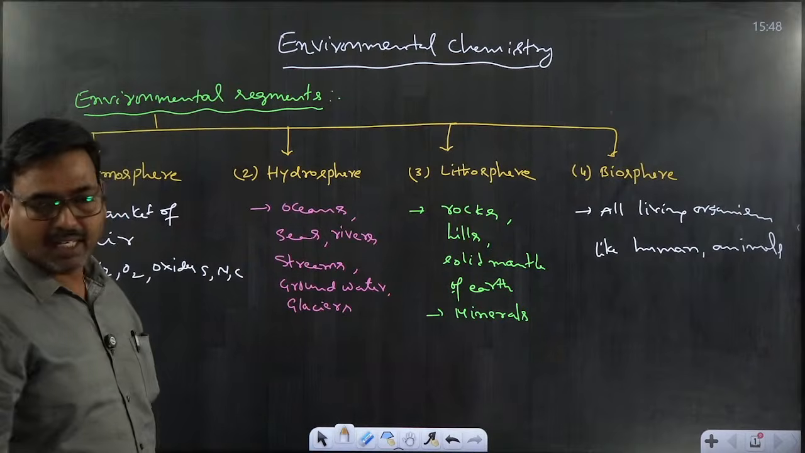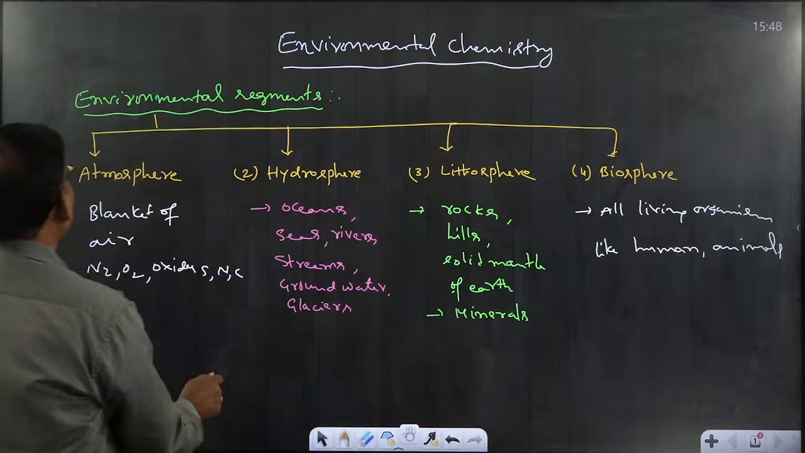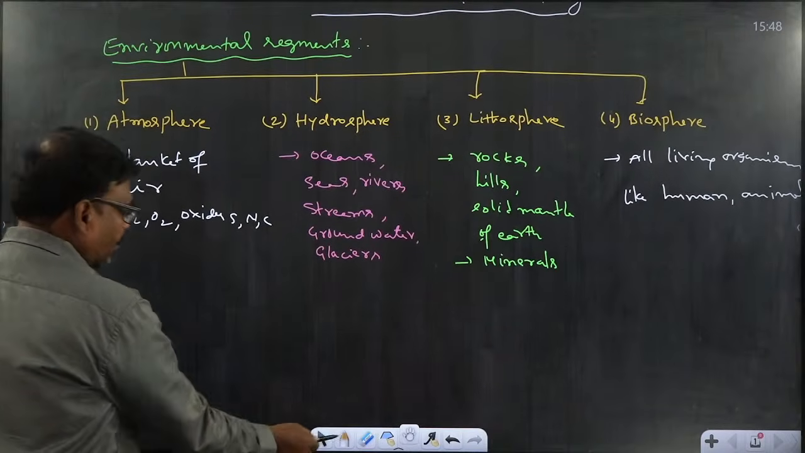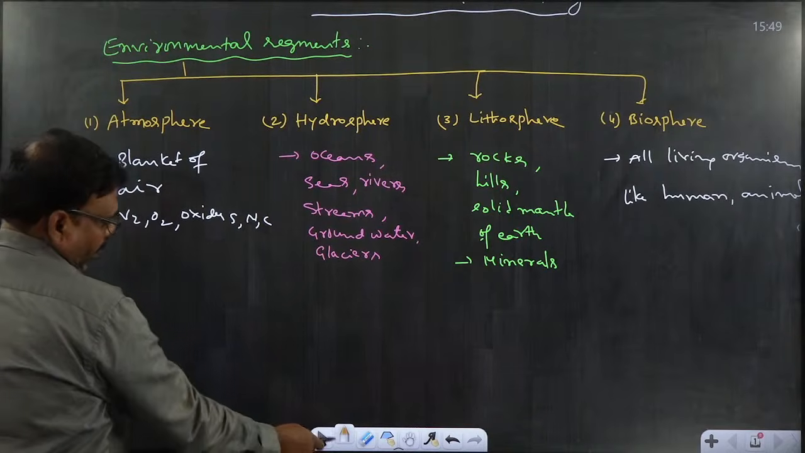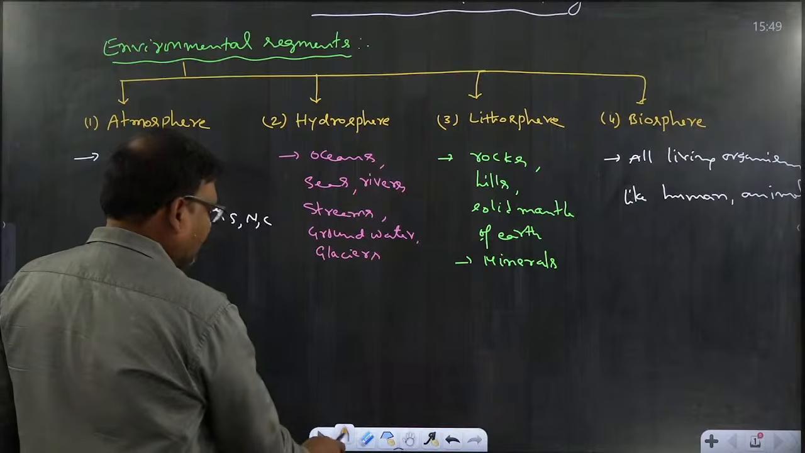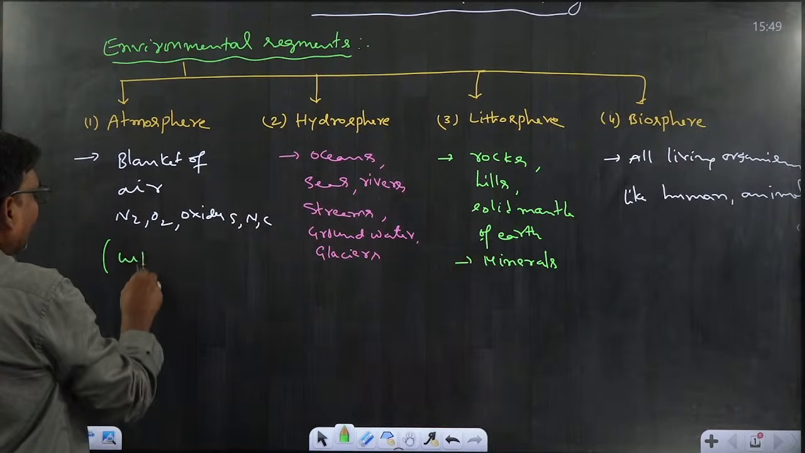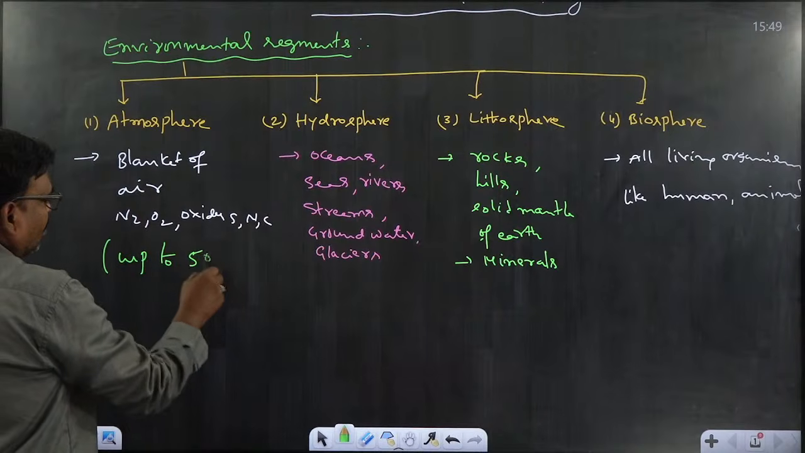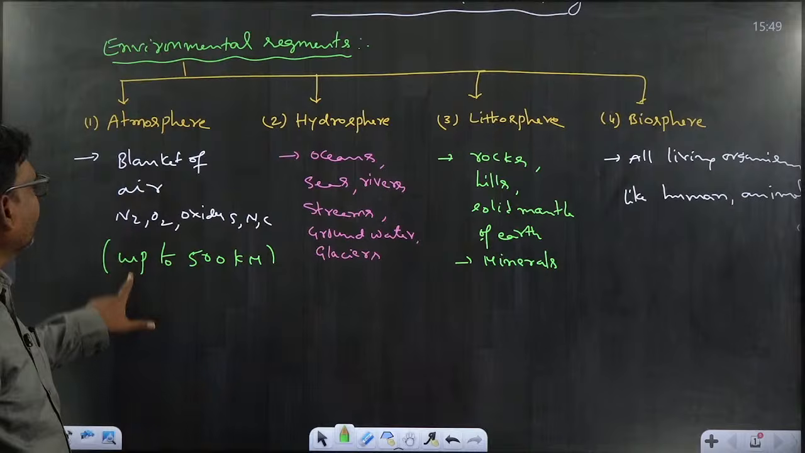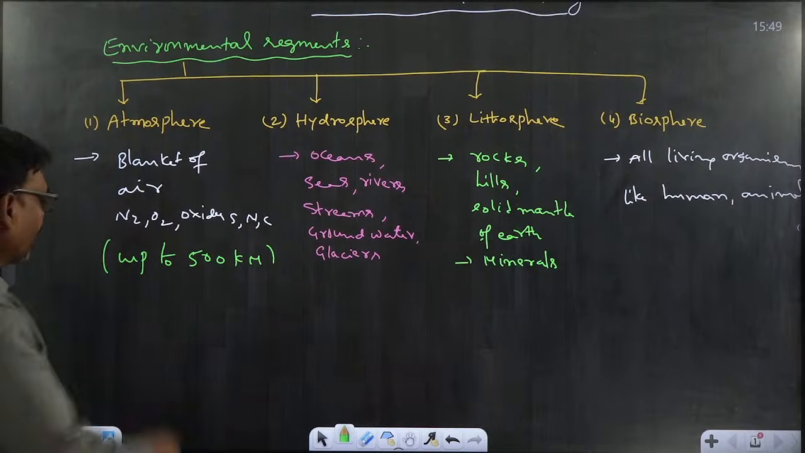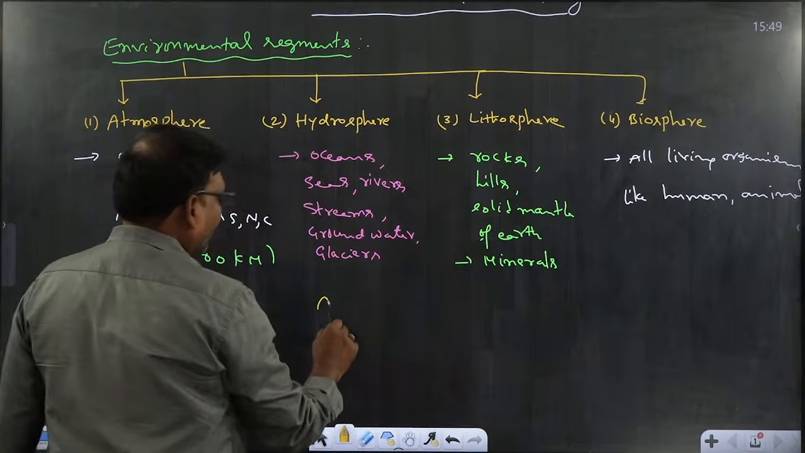In this environmental chemistry, among all these, we go to the explanation about atmosphere. Again, that atmosphere is divided into 4 categories. Actually, that atmosphere ranges up to 500 kilometers from the surface of the earth. Up to 500 kilometer region is said to be atmosphere. Again, that atmosphere can be divided into 4 categories.